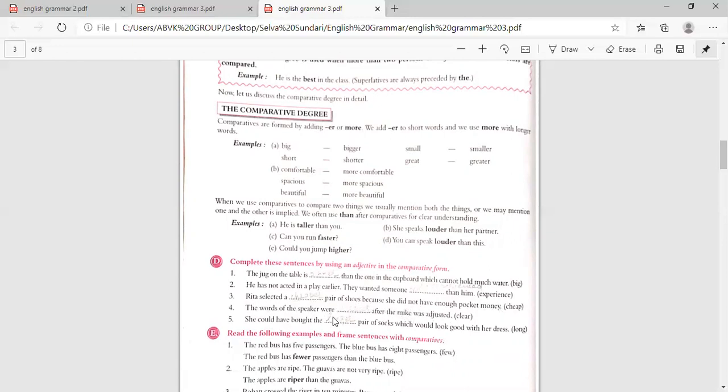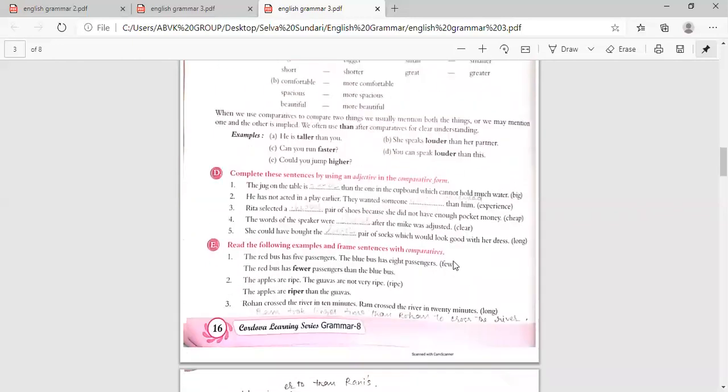The words of the speaker were dash after the mic was adjusted. So the words of the speaker were, what is that? Clearer. Because this is your comparative degree, comparative form, clearer. After the mic was adjusted. She could have bought the dash pair of socks which would look good with her dress. So what is the comparative degree? Longer. She could have bought the longer pair of socks which would look good with her dress.